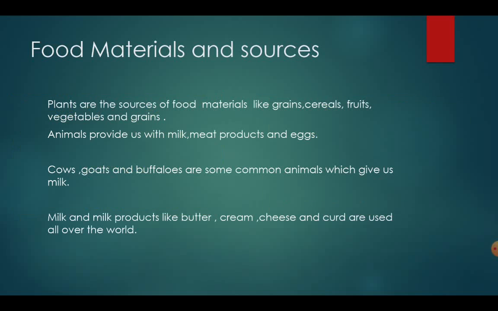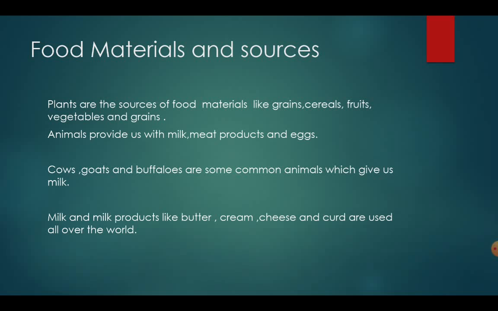Now, food materials and sources. Plants are the sources of food materials like grains, cereals, fruits, vegetables, and pulses. Animals provide us with milk, meat products, and eggs. We drink milk and we eat eggs, and many would not be eating meat, but fewer do that. And cows, goats, and buffaloes are some common animals which give us milk. Of course, we don't drink goat milk. I have never seen anyone drinking goat milk, but we drink cow's and buffalo's milk.